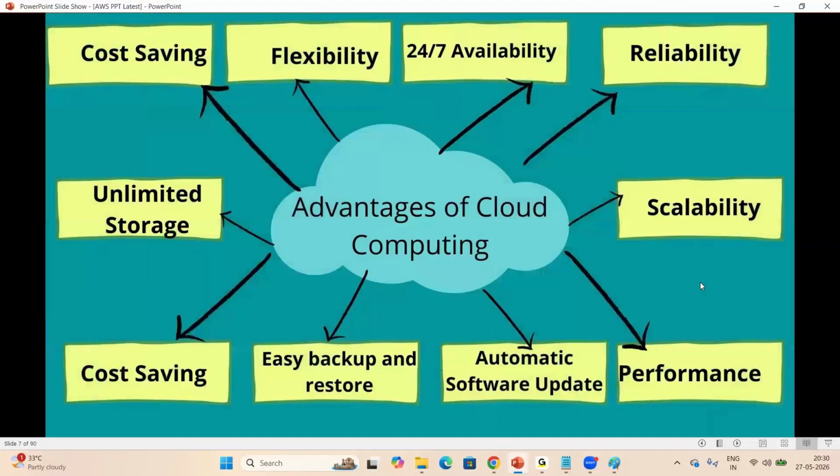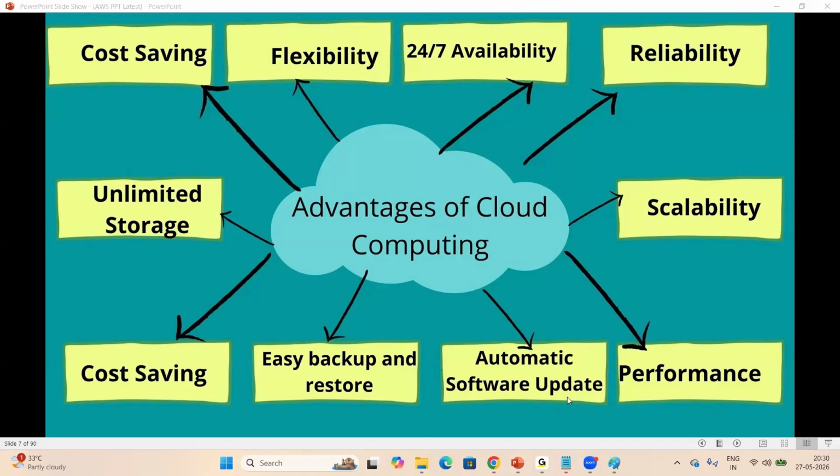So these are the advantages of cloud. Cost saving, the first point here. Flexibility, we can access it 24 by 7, availability. So reliability. Reliability is most important, right? Scalability. We can scale up whenever needed. We can increase whenever needed. Performance wise, very high performance resources.